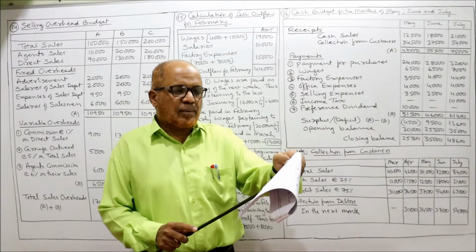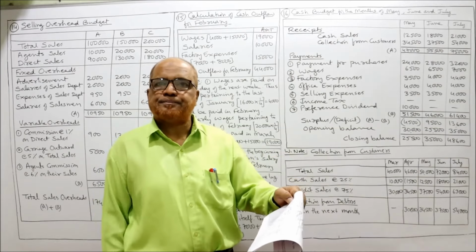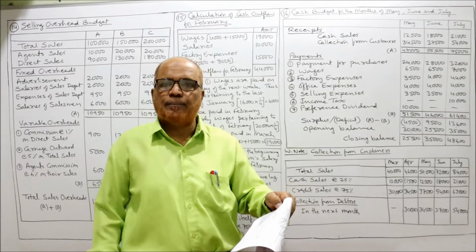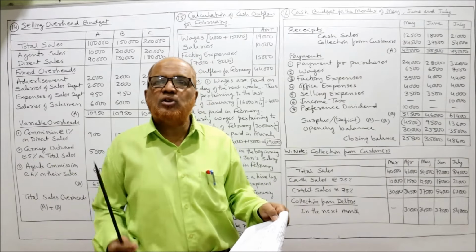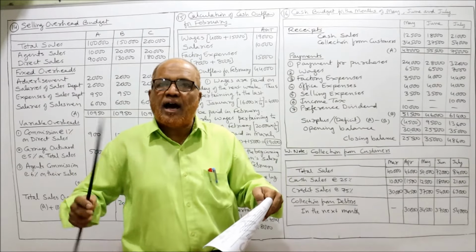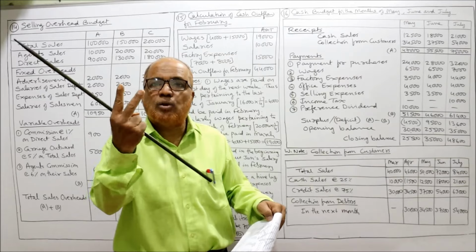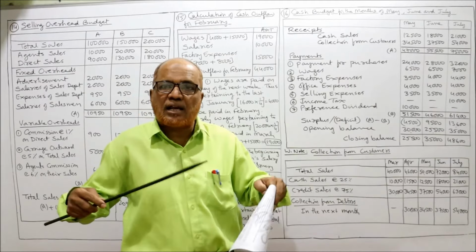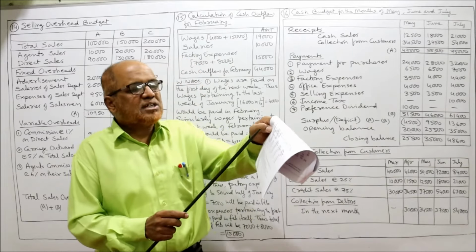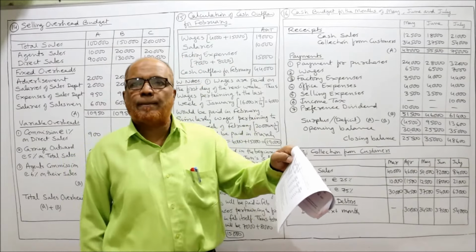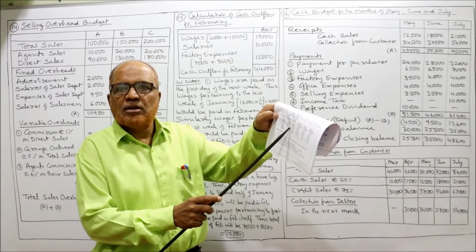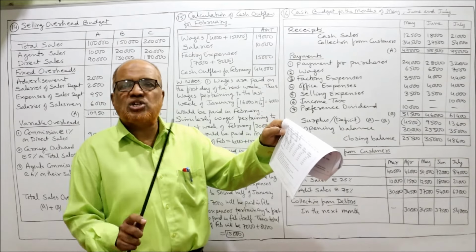Second, suppliers supply goods at 2 months credit. The parties who supply the material for purchases are giving us a 2 months credit period. We purchase the goods from the supplier and make the payment after 2 months. Example, we purchased goods of 24,000 in March. It is given: purchases of March 24,000. This 24,000 will not be paid in March itself.